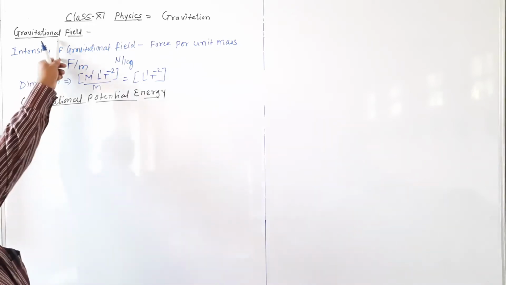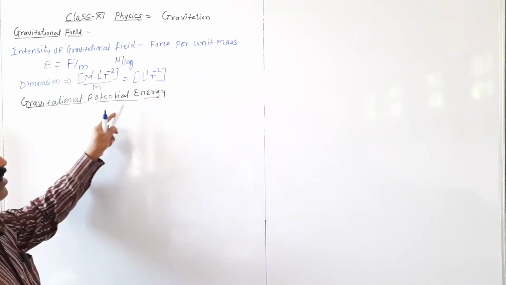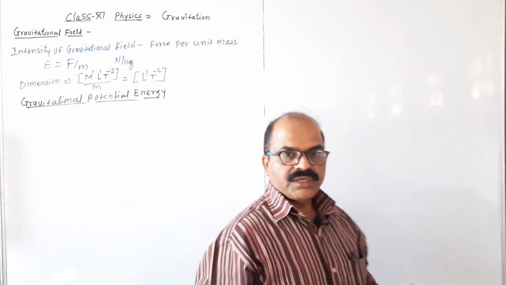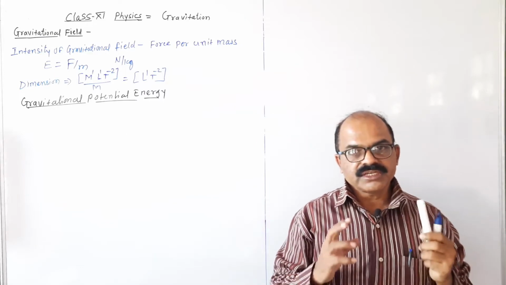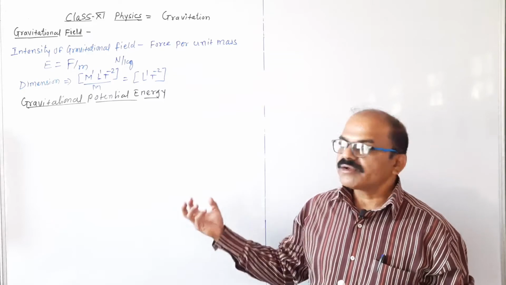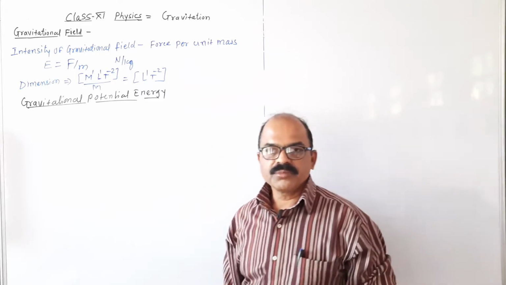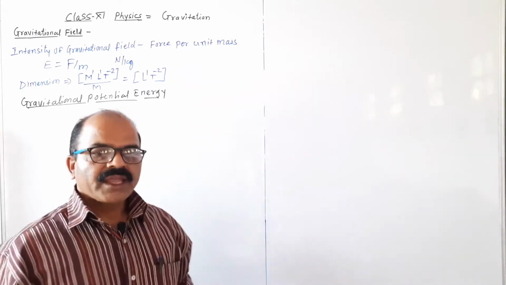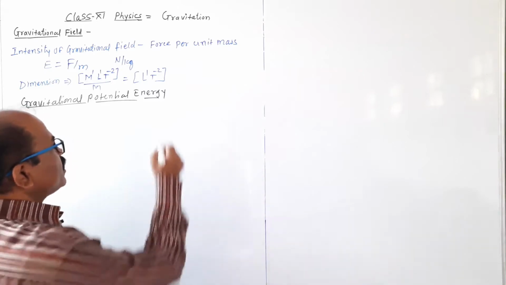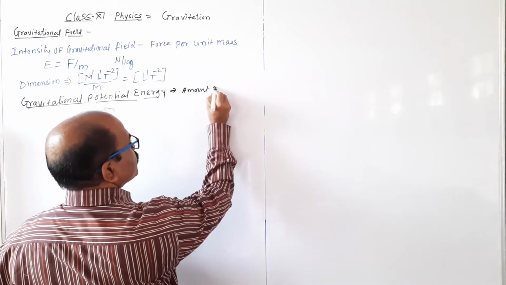Gravitational potential energy is the energy of a body due to its position in the gravitational field of the earth. And it is calculated as the amount of work done